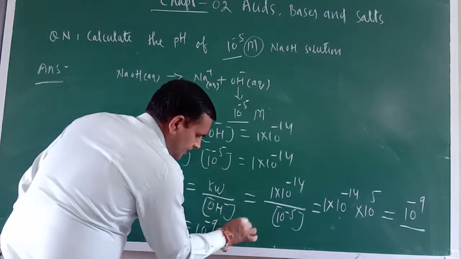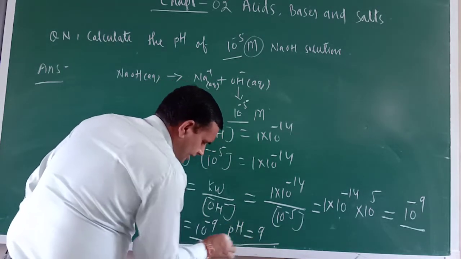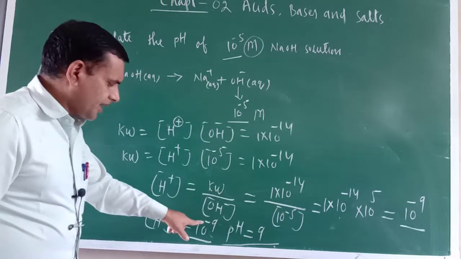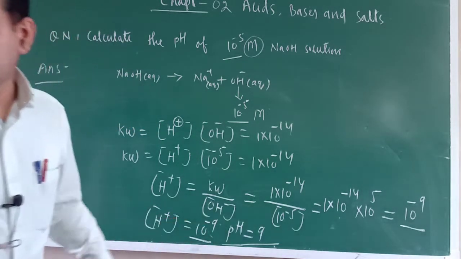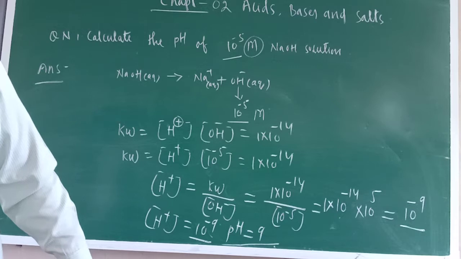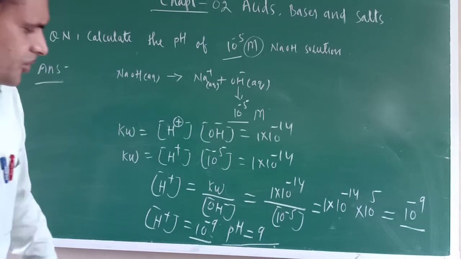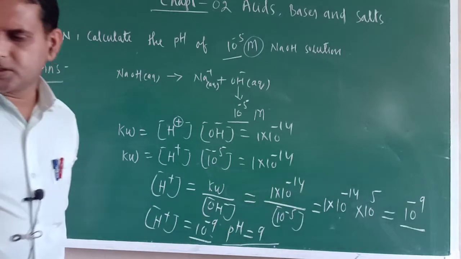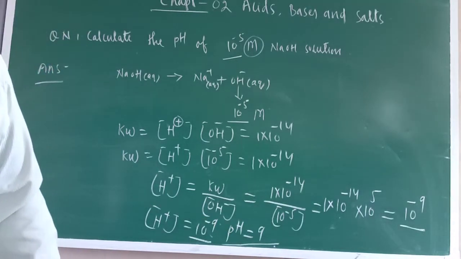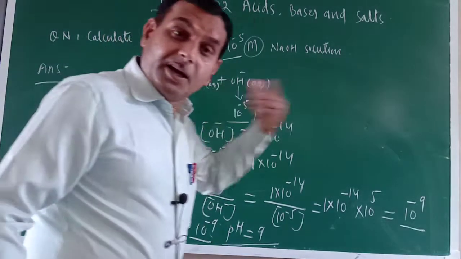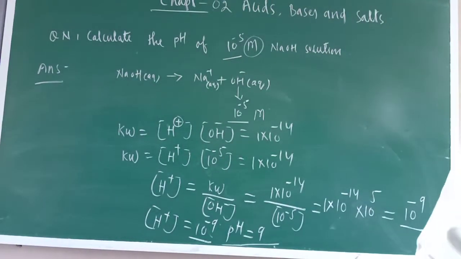So what is pH? pH equals 9, because pH is the negative power to which 10 must be raised. Yes, pH equals 9. So this is the answer. In this way we can calculate even if the H+ ion concentration is not given.